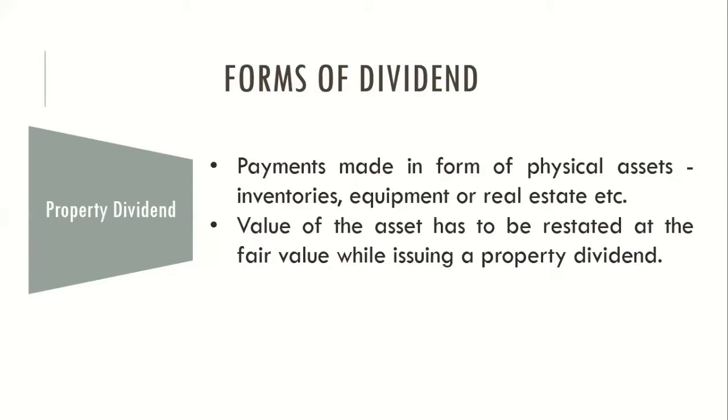So we have discussed 4 types of dividend: cash dividend, stock dividend, scrip dividend, property dividend. Cash dividend, cash gets paid. Stock dividend, more shares are paid. Scrip dividend, the investor is given a choice between cash or stock. And then you have property dividend, in which a physical asset is given to the investor.